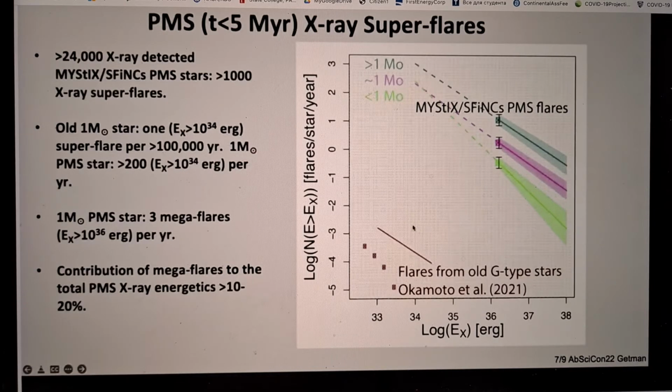Like for instance, here you can see immediately that the frequency of super flares with energies 10^34 is at least 1 million times larger on young stars than on the old sun. And then old suns don't produce very powerful X-ray flares with energies 10^35 or 10^36 because they just don't have enough power, enough strength. Pre-main-sequence stars, young stars, on the other hand, produce these mega flares. We call them mega flares, and they produce about 3 megaflares per year. And we find that the contribution of megaflares to the entire X-ray energetics is about 10-20%.